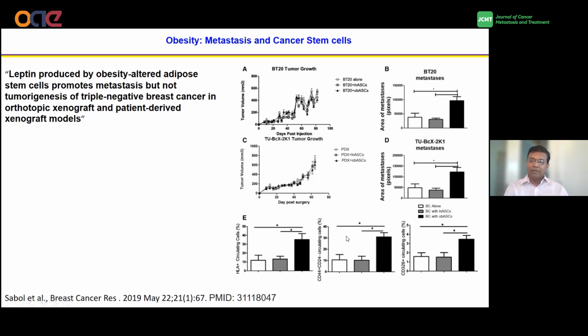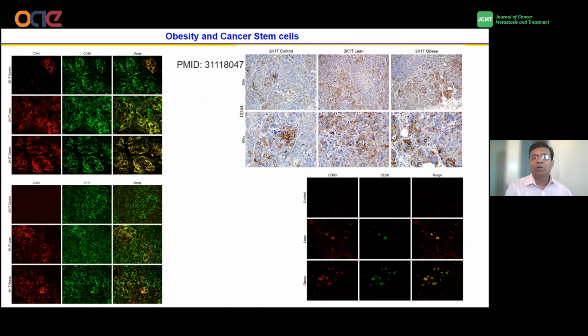Next, we also measured the circulating tumor stem cells in the blood, and you can see that the mice injected with the obese adipose stem cells have higher circulating stem cells as well as the HLA marker in the blood. Next, we also did immunohistochemistry on those mice, and you can see there is an upregulation of CD44 expression in the obese group.